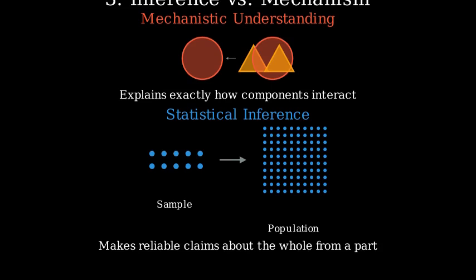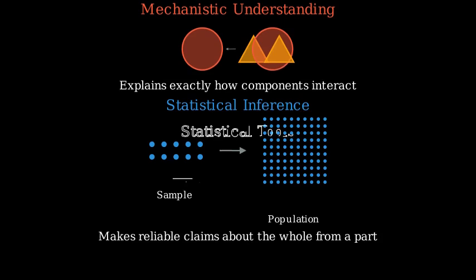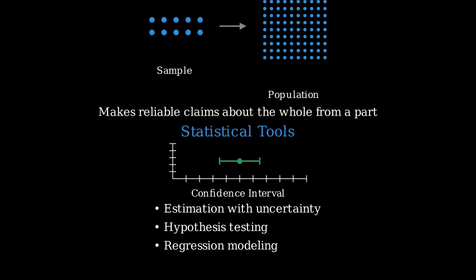It's concerned with making reliable inferences about populations from limited samples. Using tools like confidence intervals, hypothesis tests, and regression models, statistics helps us estimate population parameters, test differences between groups, and forecast trends even when we can't observe every individual.